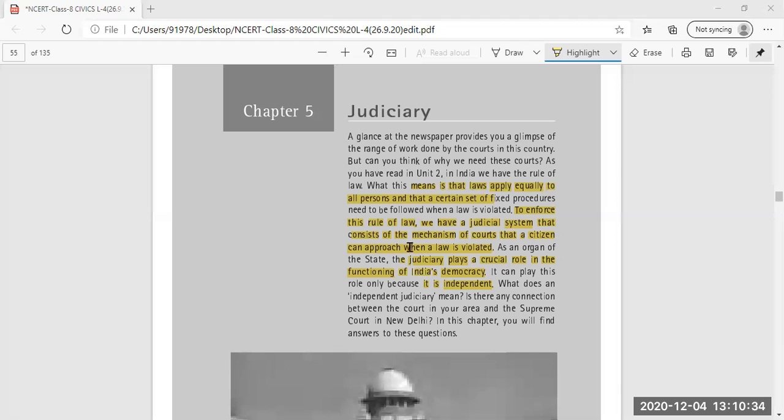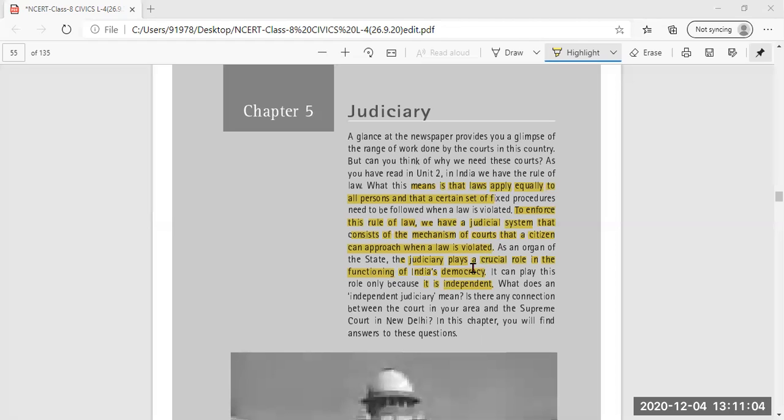To enforce this rule of law, we have a judicial system, so that all persons follow these rules and laws, and these laws apply equally to each and everyone. The judicial system consists of the procedures of courts that a citizen can approach when the law is violated.